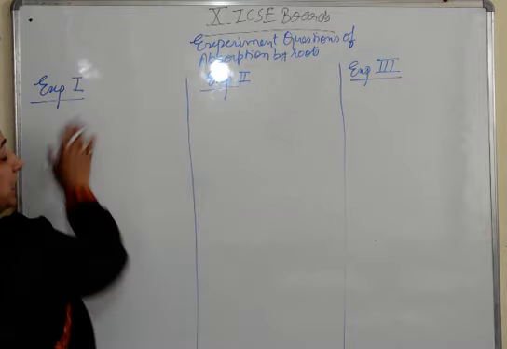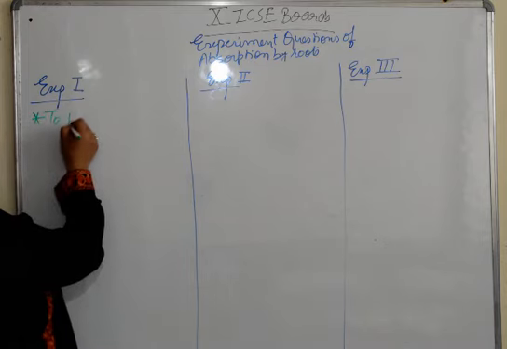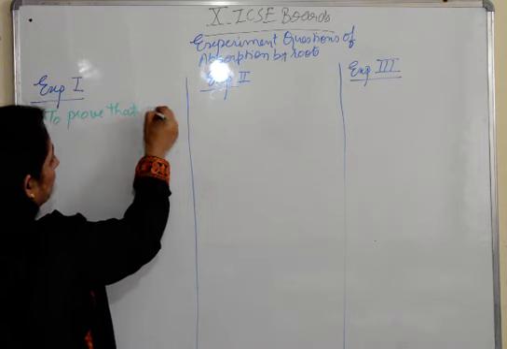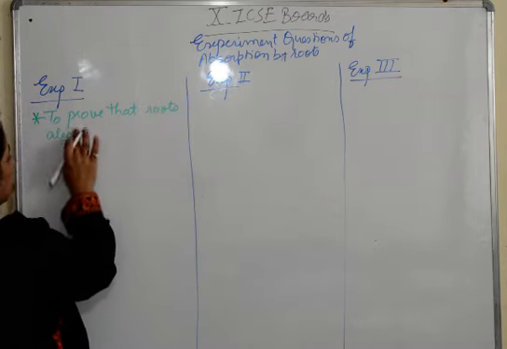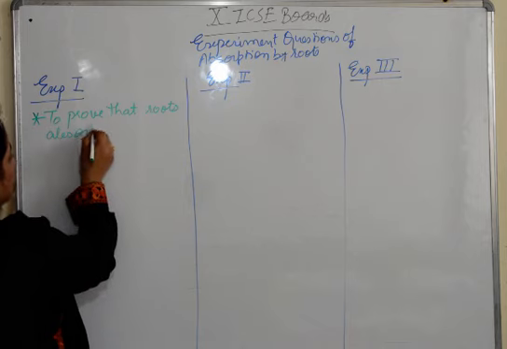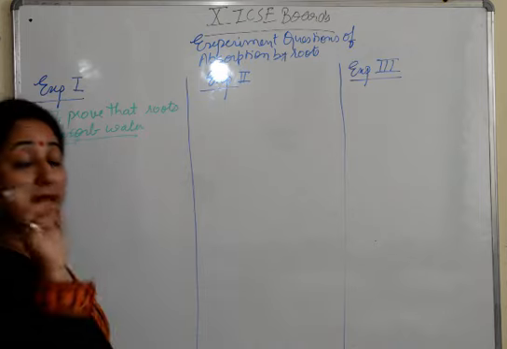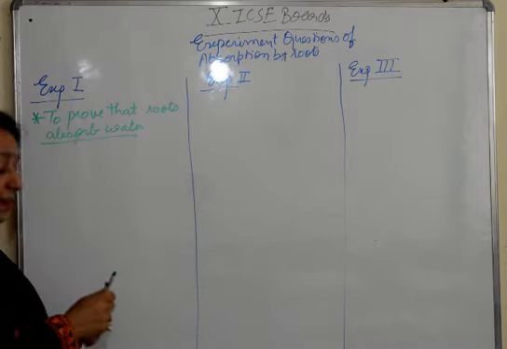So we will talk about experiment number 1, that is to prove that roots absorb water. Now look, this experiment also comes under transpiration. I'll tell you how. Now what do they do for this experiment?